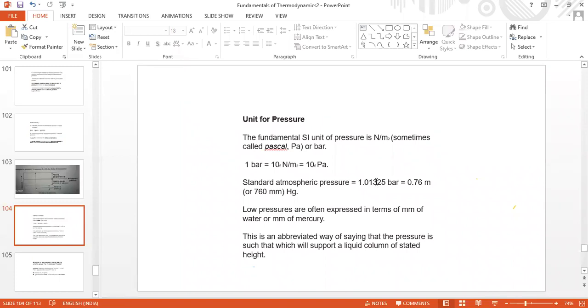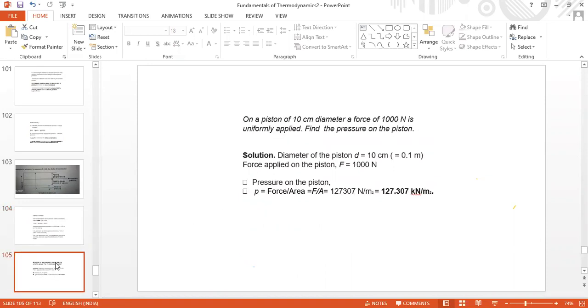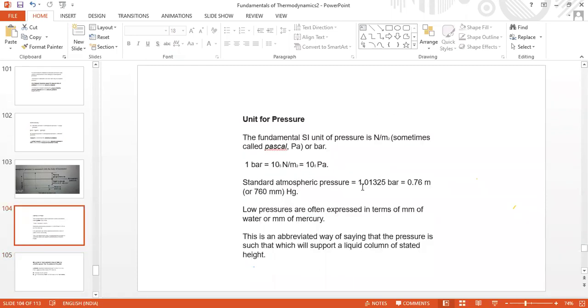It is 1,01,292.8, sir, almost this much. If you multiply by 10 power 5, it is 1 lakh.